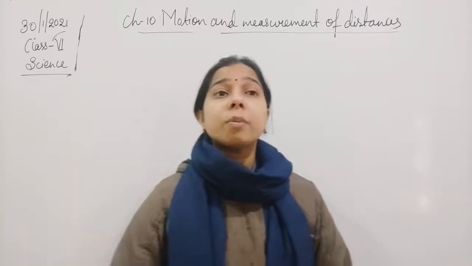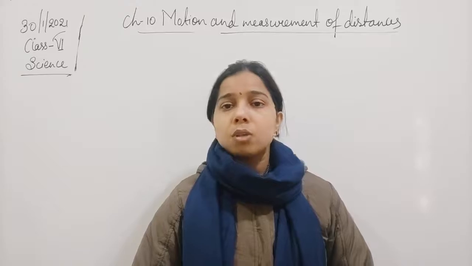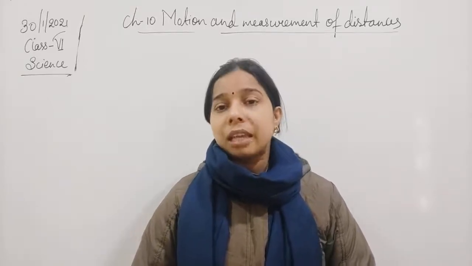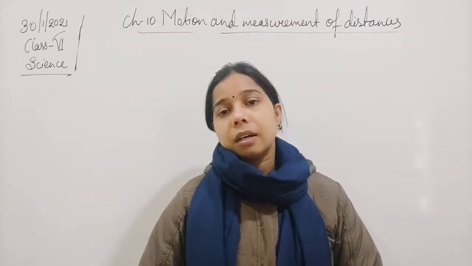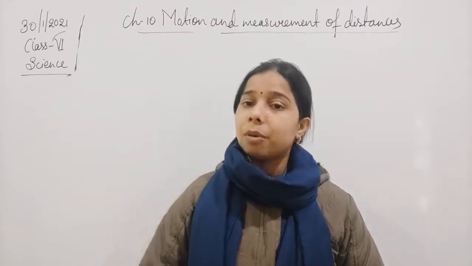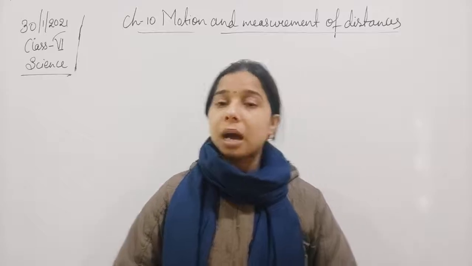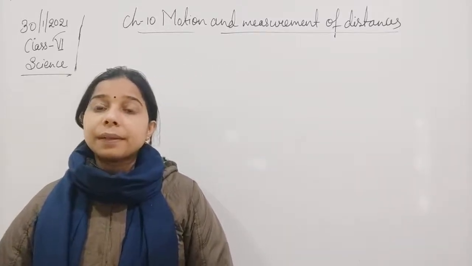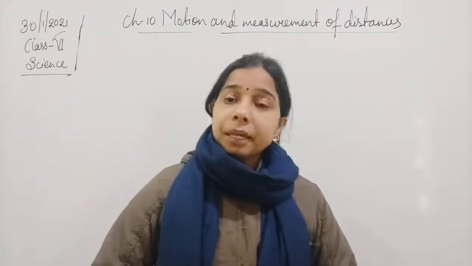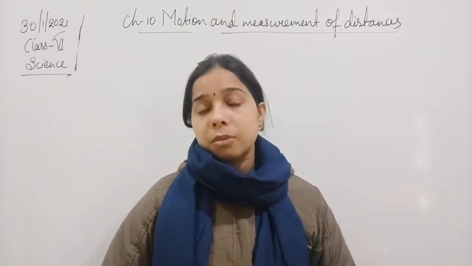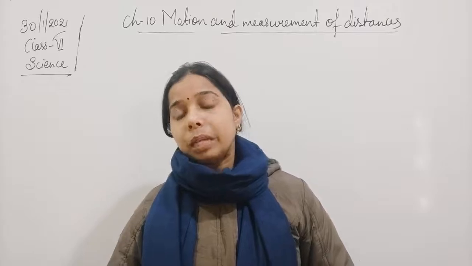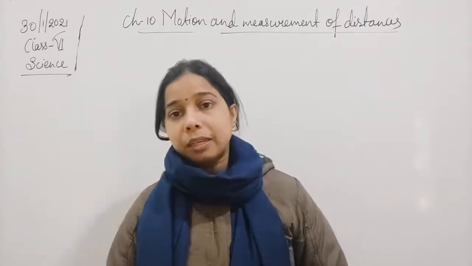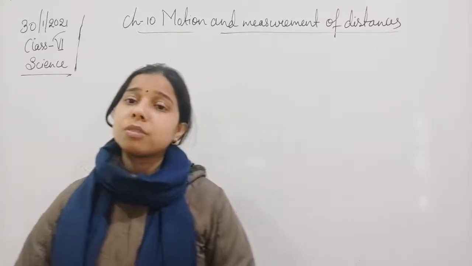If we have to measure the mass of an object, what will be the standard unit? That is the kg. The kilogram is the standard unit with the help of which we measure the mass of an object. Now we have also seen the conversions: 1 meter is equal to 1000 millimeters, or 1 meter is equal to 100 centimeters, or 1 kilometer is equal to 1000 meters.